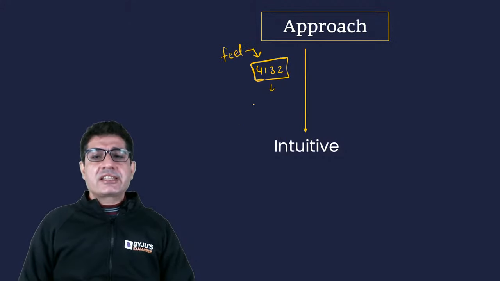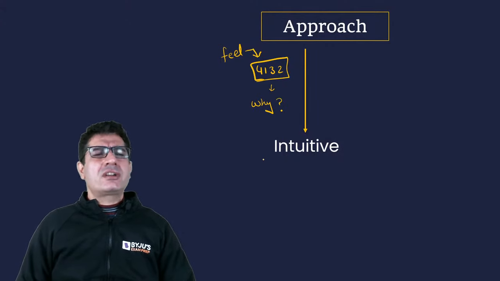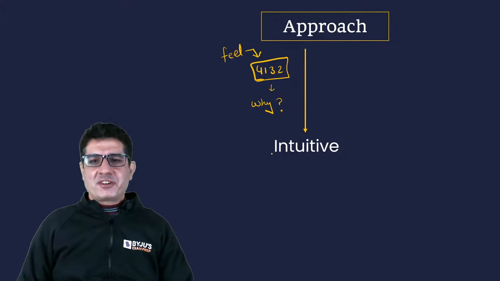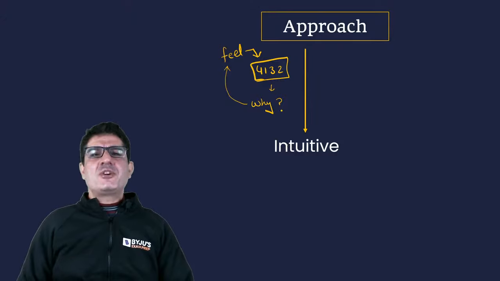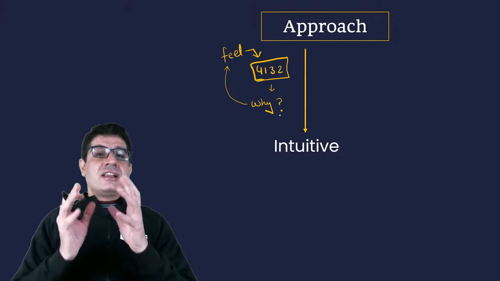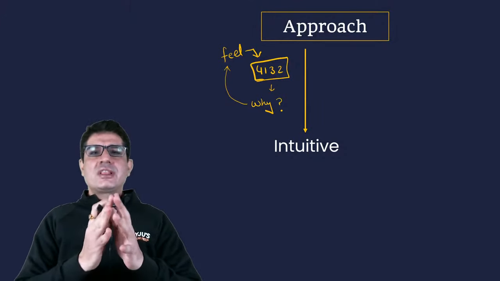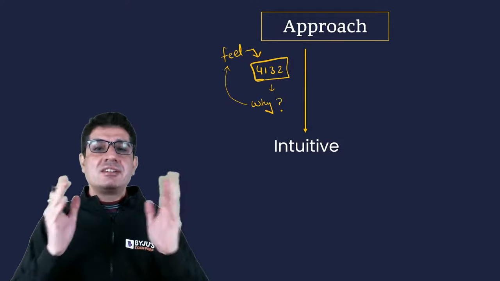Now, if you ask them why, they won't be able to explain it to you. They just revert back to "this looks the best, this feels the best." So that's an intuitive approach. Your gut feel tells you to arrange all these sentences in a particular sequence.